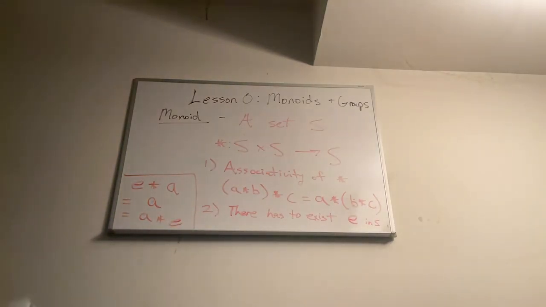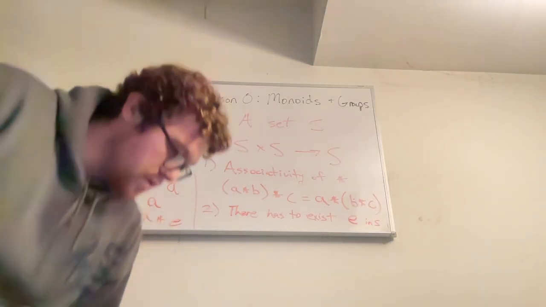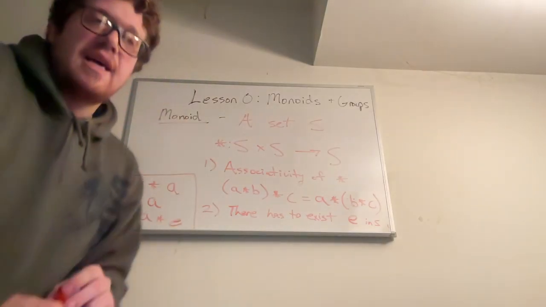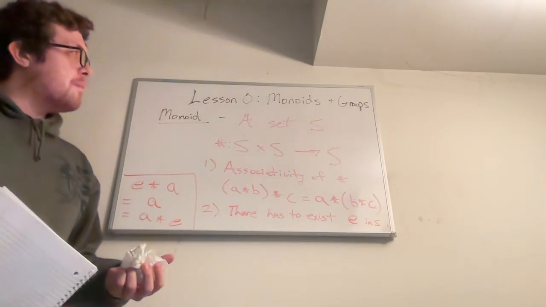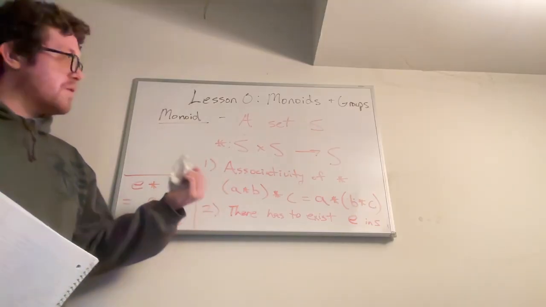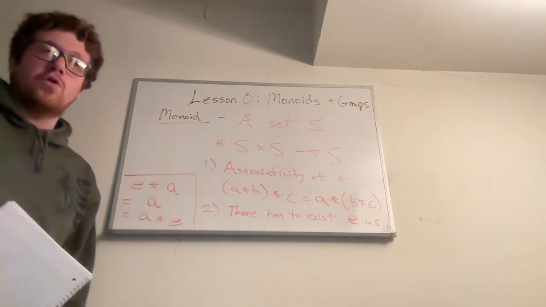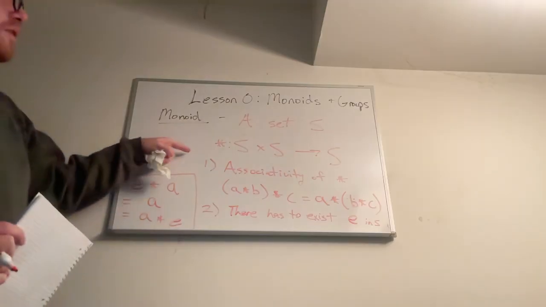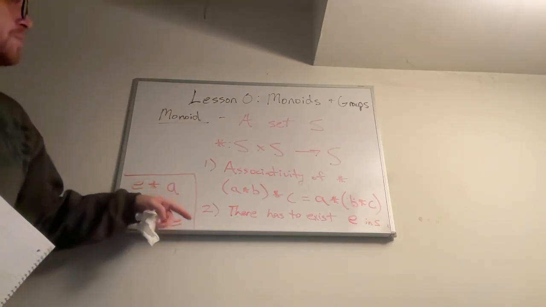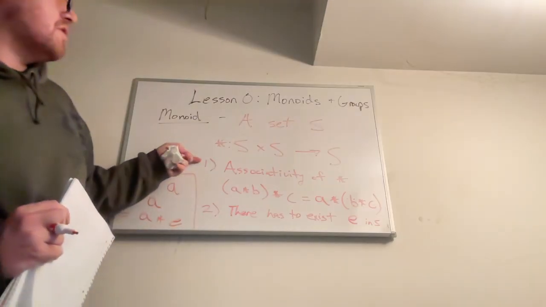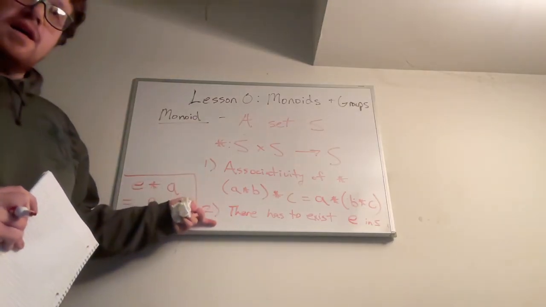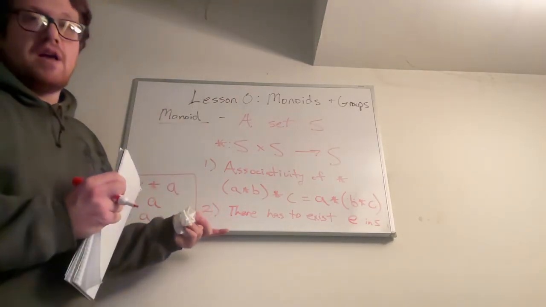All right, I just wanted to get that definition out of the way so that we could get to groups. There is a lot of math to do with monoids, but a lot of the algebra starts with groups. So we're going to add a third condition to get to groups. A group is a special type of monoid where you have associativity, you have the identity, but also you have inverses for elements as well.